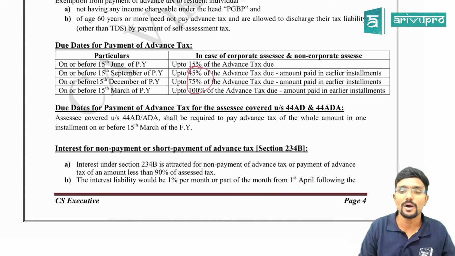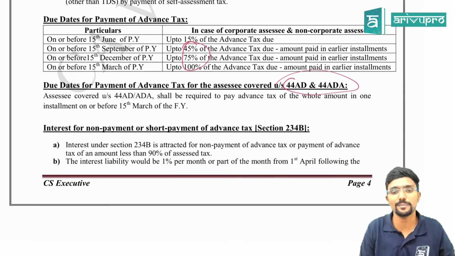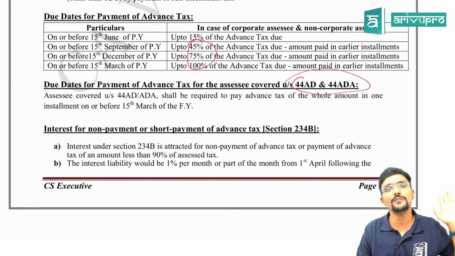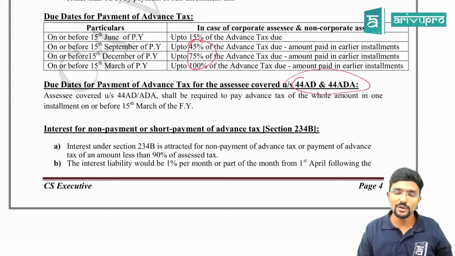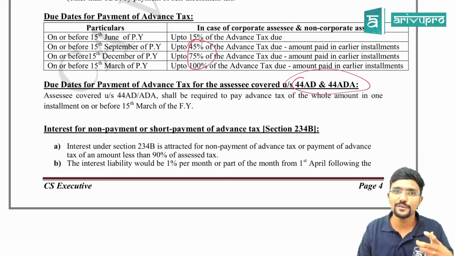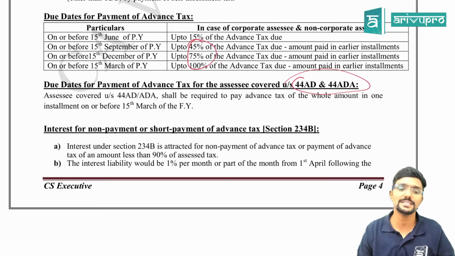Clear? Then what if the assessee is covered under section 44AD or 44ADA, presumptive people? For them, they can pay advance tax in only one installment, that is on or before 15th March. In both cases, even though the due date to pay the last installment is 15th March, you can pay advance tax even till 31st March. Any tax paid till 31st March will also be considered as advance tax.